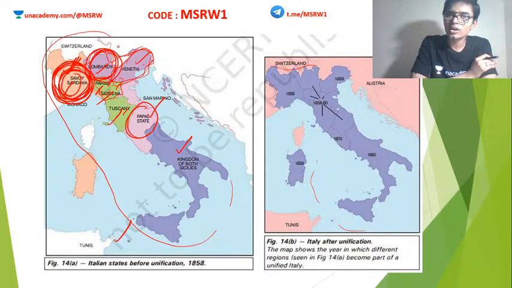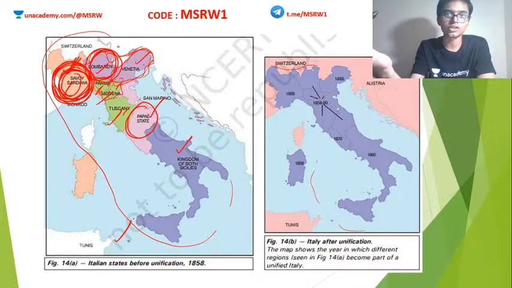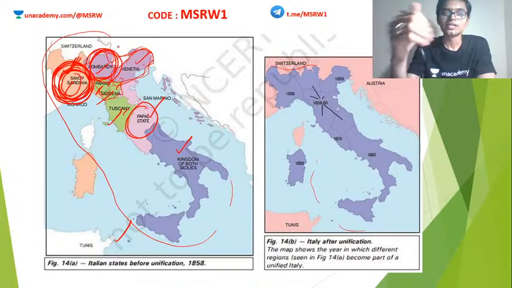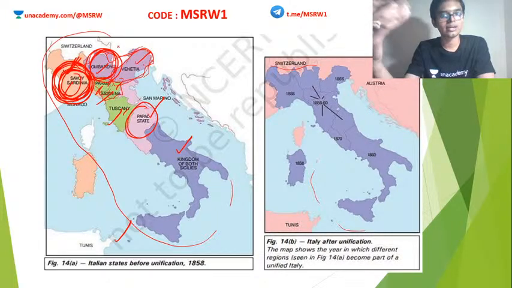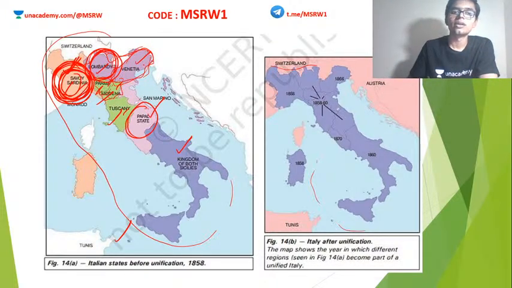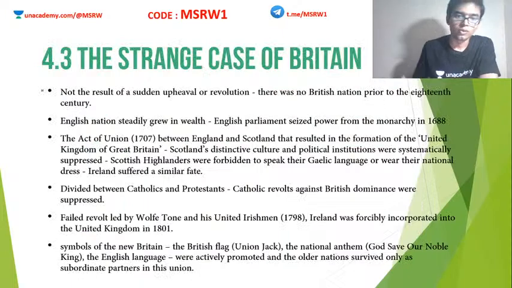So Italians cannot alone defeat Austria. Austria is at that time a very mighty power. So Italians cannot alone attack Austria, so they stopped the war there. But anyway, Lombardy is also annexed to Sardinia Piedmont. Clear?